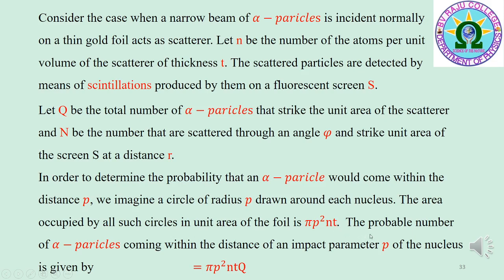Now, the probable number of alpha particles coming within the distance of an impact parameter P of the nucleus is given by pi P square nTQ.